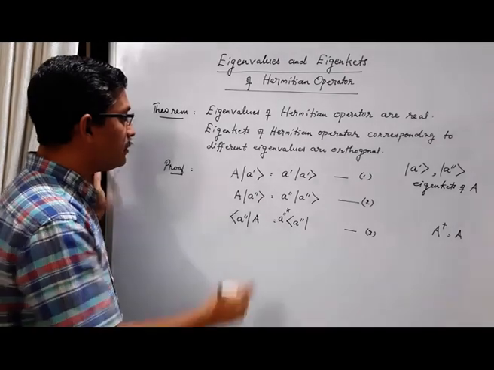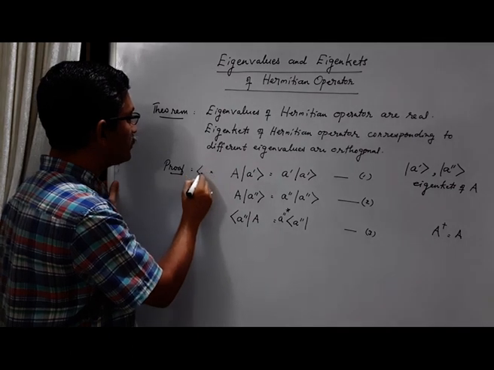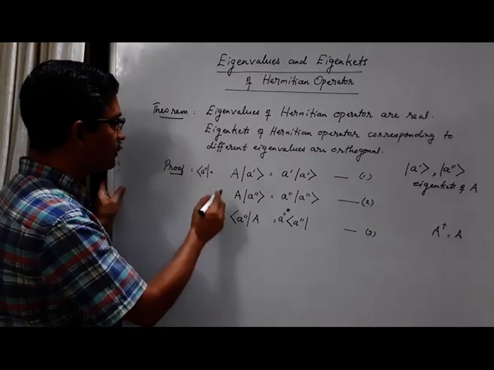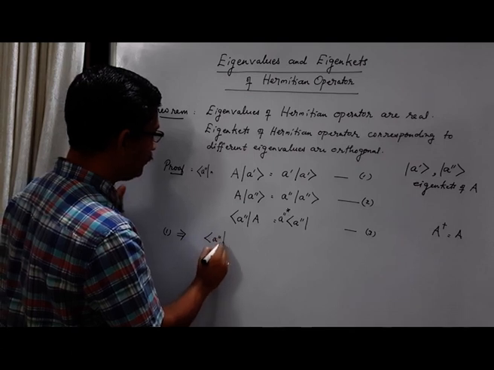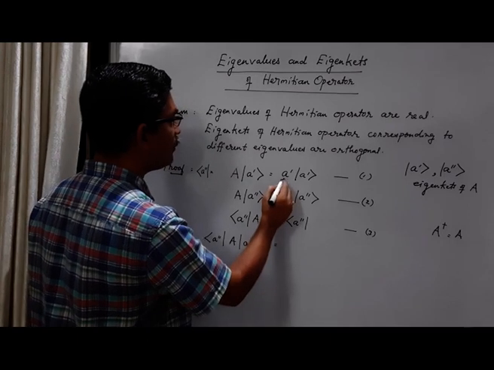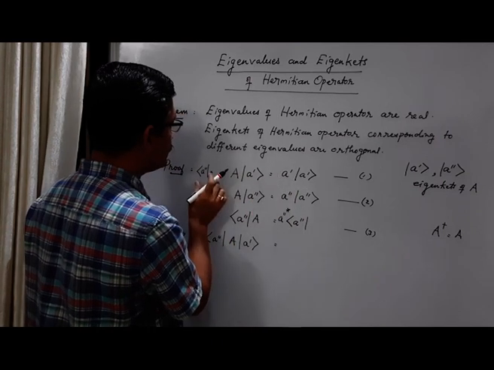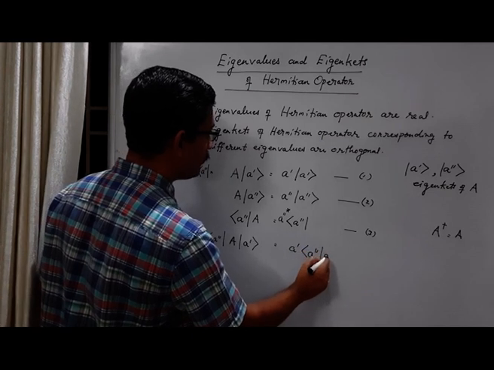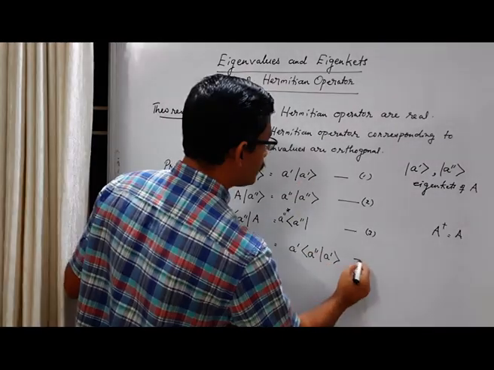Now what I am going to do is, in equation 1, let me multiply from the left with the bra vector A double prime. Then what do you get? Equation 1 becomes bra vector A double prime operator A ket A prime equals, here A prime is a scalar, then when you take the inner product with A double prime, what you get is A prime times bra A double prime ket A prime. The inner product is with this ket A prime. Let's call it equation 4.